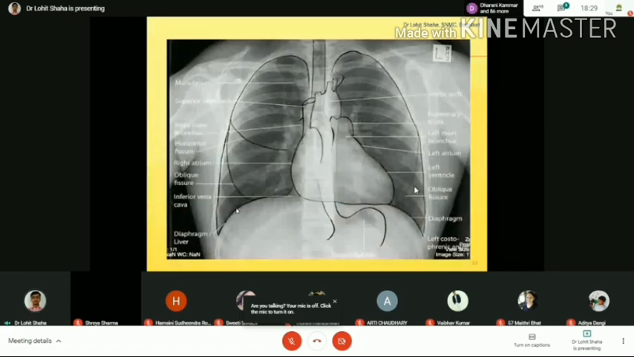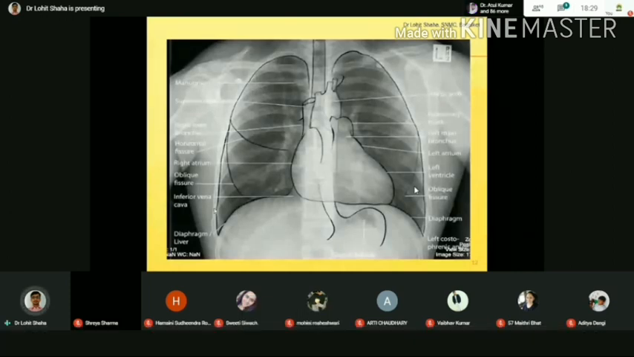Costo-phrenic angle. So if your anatomy is very strong, you can read anything. Read means what? The identification of the structures in the images. So this is one of the pleural recesses. This is called the costal pleura with the diaphragmatic pleura. That is called the costo-diaphragmatic recess, on both sides.